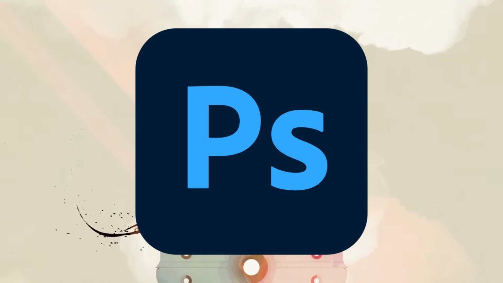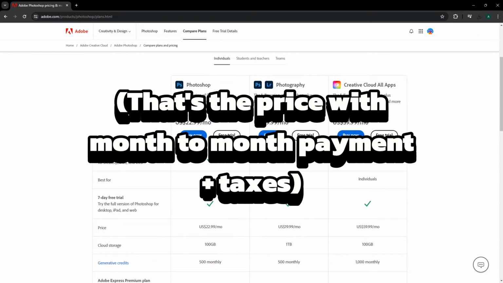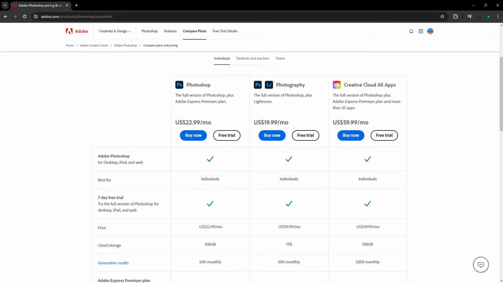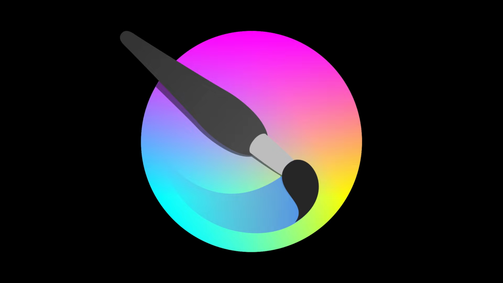The first option is the worldwide famous Photoshop. It's a really powerful tool created by Adobe that can be used for drawing and also photo editing. The price is quite high at 316 euros per year or almost 40 euros per month. Its free counterpart will be Paint. Okay, maybe Krita is better.